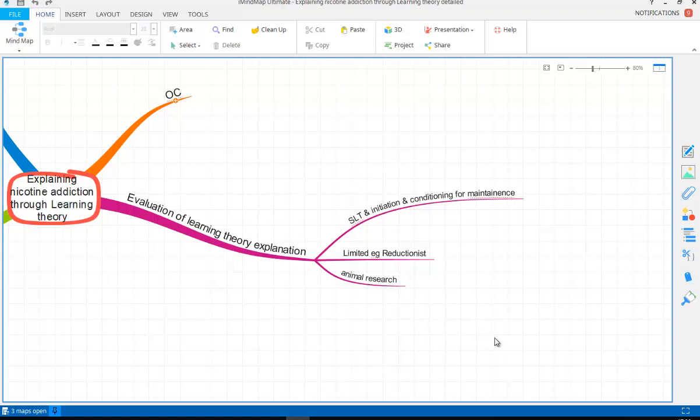So then the next videos that you would be looking at are the explanations for gambling addiction. So learning theory and cognitive theories on separate videos.